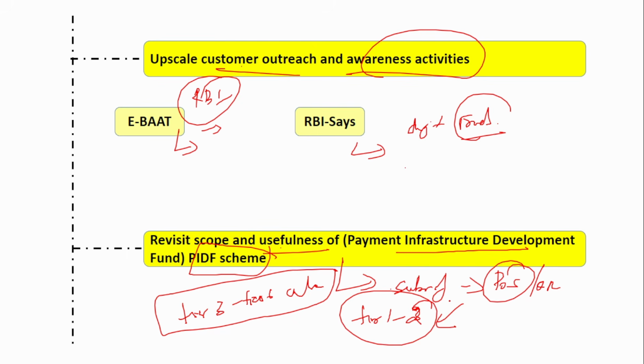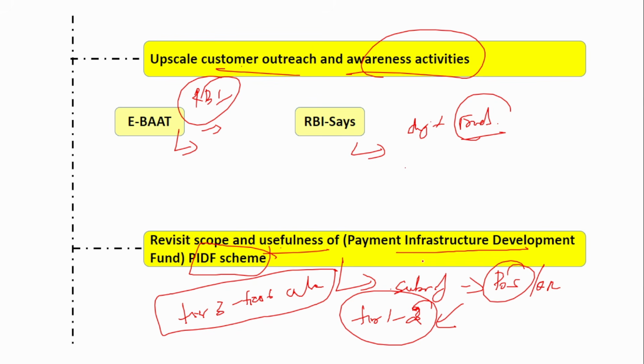Okay, I'm telling it once again. This PIDF scheme is mainly for the beneficiaries located in tier 3 to tier 6 centers, but only a few types of beneficiaries are covered from tier 1 to tier 2 centers. So when they purchase this POS or the QR code, a certain subsidy amount will be provided to the merchants. This is to increase digital payments. Okay.